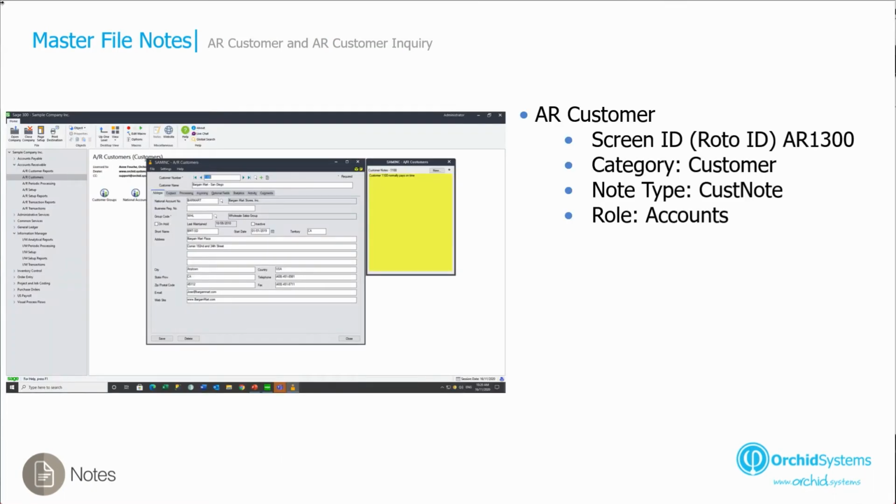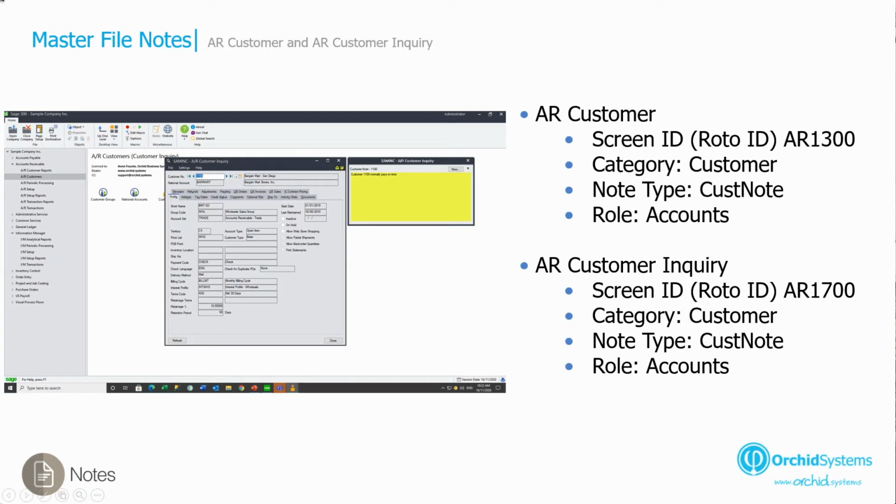The first scenario we're going to look at are AR customer notes. We're going to configure customer notes to be shown on the AR customer screen, and it's going to be viewable and editable by the accounts role. And we're also going to have the same notes shown on the customer activity, also viewable and editable by the accounts role.